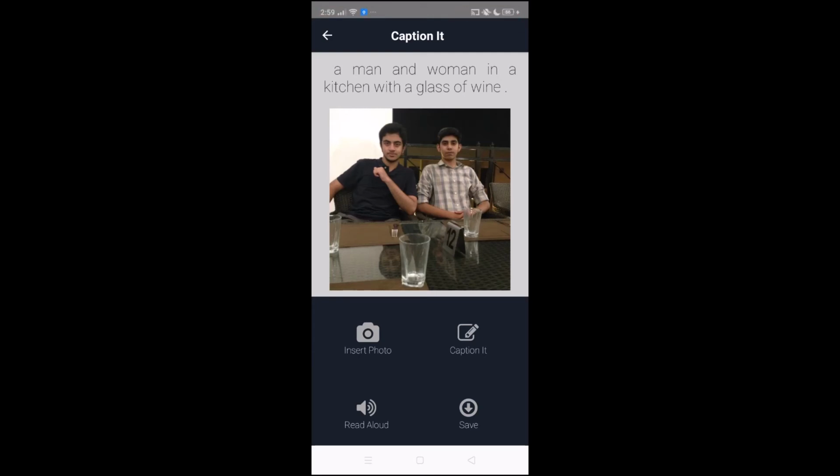Well, this isn't exactly what is happening in the picture, and we can make it better by training our model with more data. Last time we just trained it with 8,000 images. Now maybe with more provided pictures, the results will be even better. We can also read the caption aloud by clicking on this button. A man and woman in a kitchen with a glass of wine.